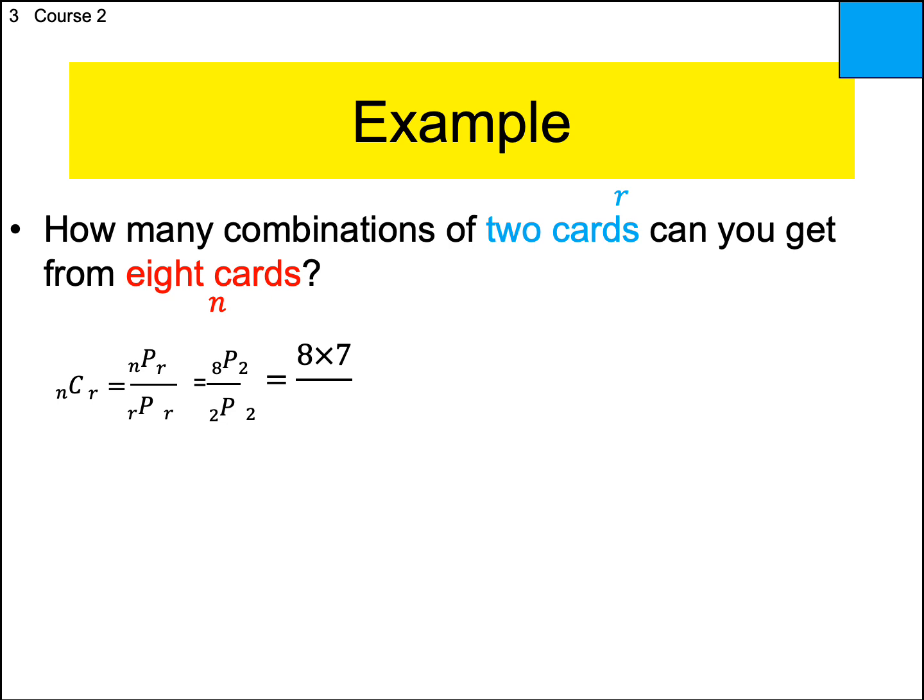Starting to catch on? The bottom one is just a factorial. It's going to be 2 factorial. In other words, 2 choose 2. So first choice 2, second choice 1. Once again, nothing cancels out, but you could do some cross reduction here. I'm going to choose just to multiply straight across. 8 times 7 is 56. 56 divided by 2 is 28. So if you have 8 cards and you're only choosing 2 of them, there's 28 different combinations. If this had been a permutation, 8 P 2, it would have been a pretty big number.